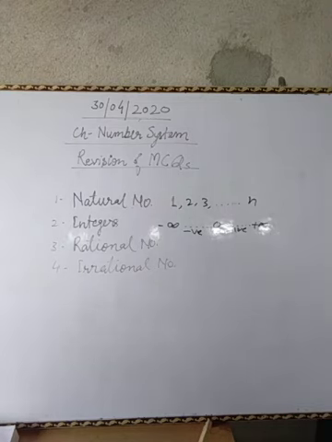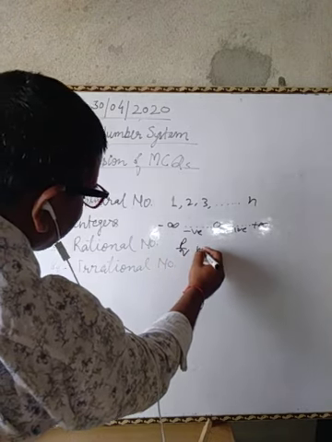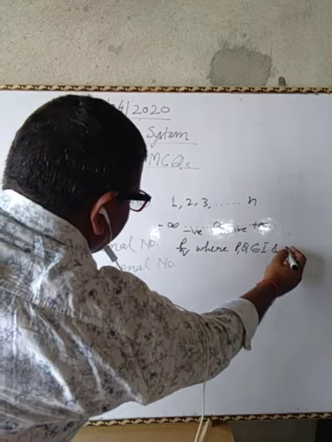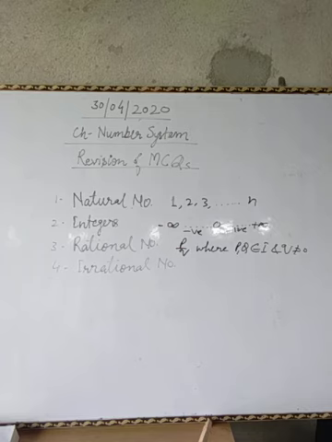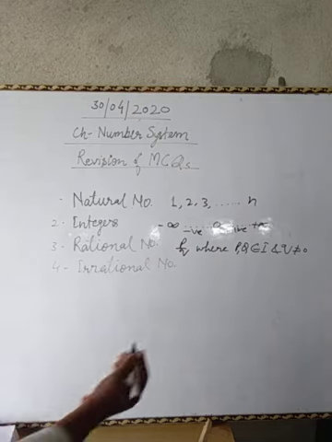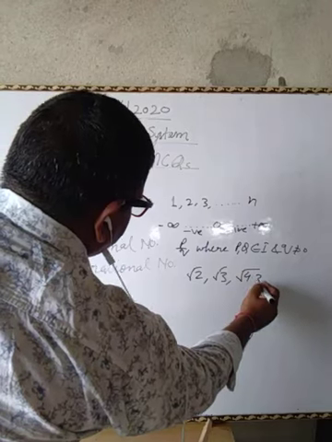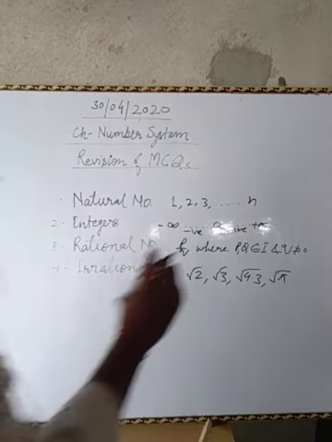Similarly, rational numbers means numbers which can be expressed in the form of P upon Q, where P and Q belong to integers and Q not equal to 0. It's a condition, Q should not be 0, okay. An irrational number can't be expressed in the form of P upon Q. For example, you may take root 2, root 3, root of 4 upon 3, root pi and so on, right? These are the examples.